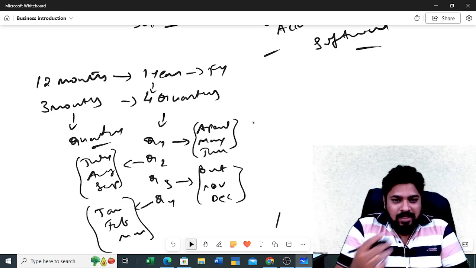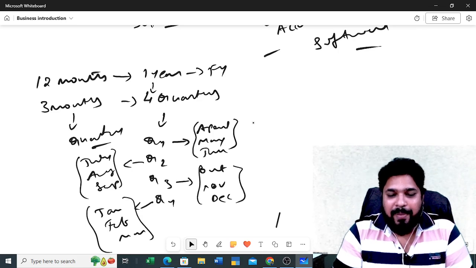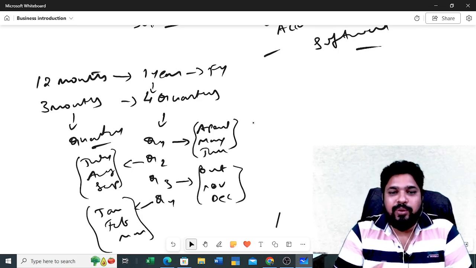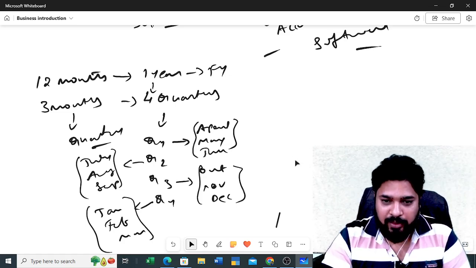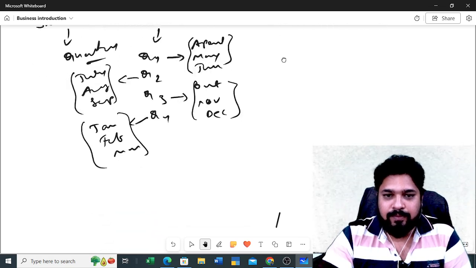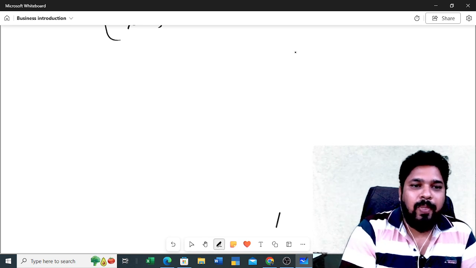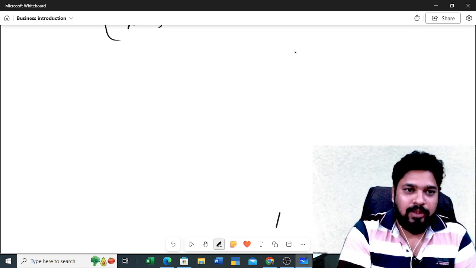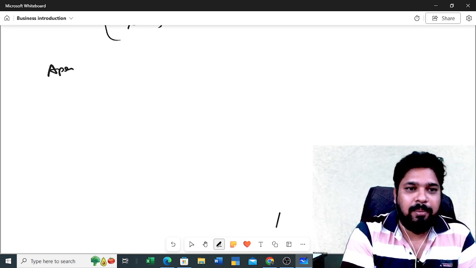So what is the need of knowing these quarters? Based on this we need to do some regular works. So what are those regular works? Let me tell you now. For example, this is the April month.